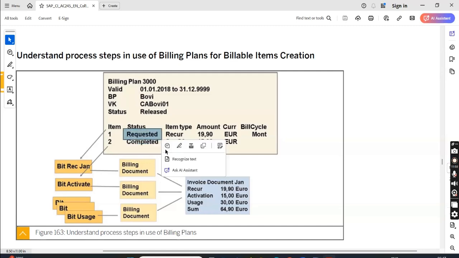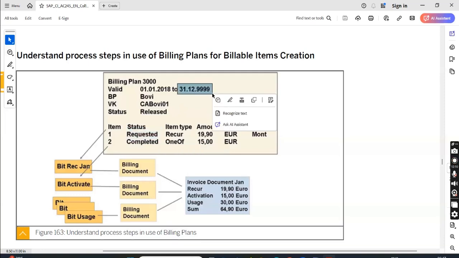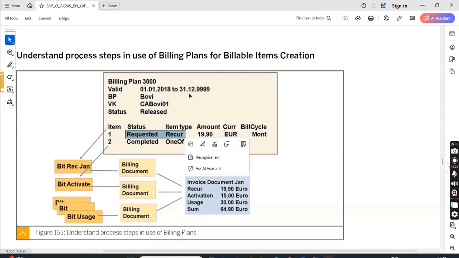So the recurring is released because recurring will be month one, month two, month three, month four. Recurring will never be completed because the end date for the recurring is 31st 12 9999. If I put an end date of say 1/1/18 to 31st 12/18, then after 12 instances the recurring will also be completed. Since here the end date is 31st 12 9999, that's why recurring is released.